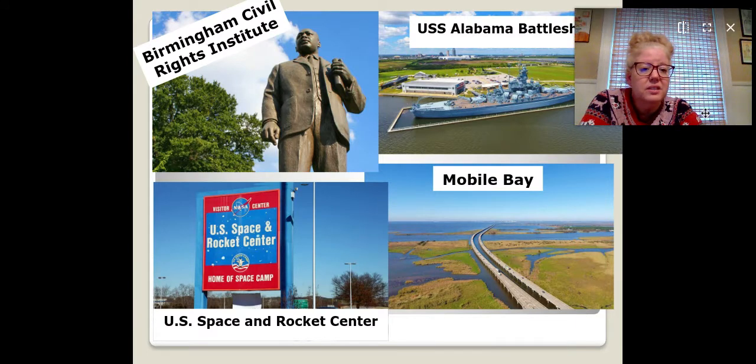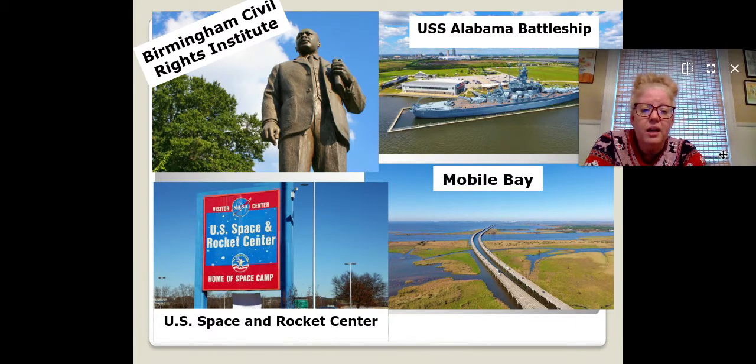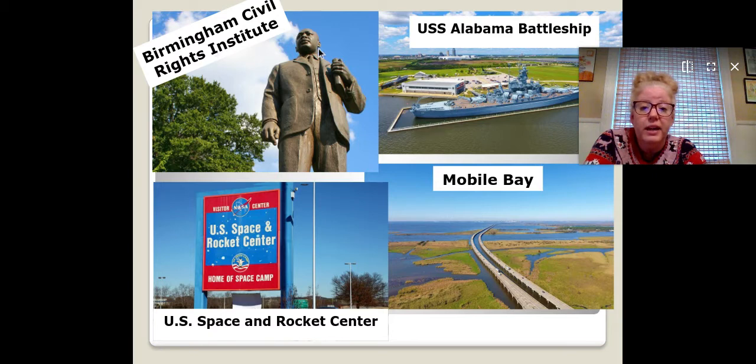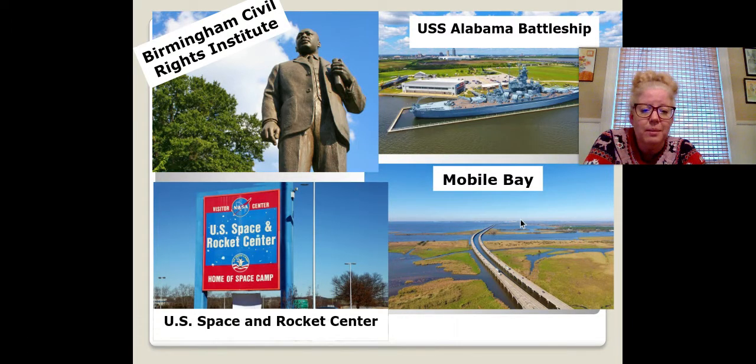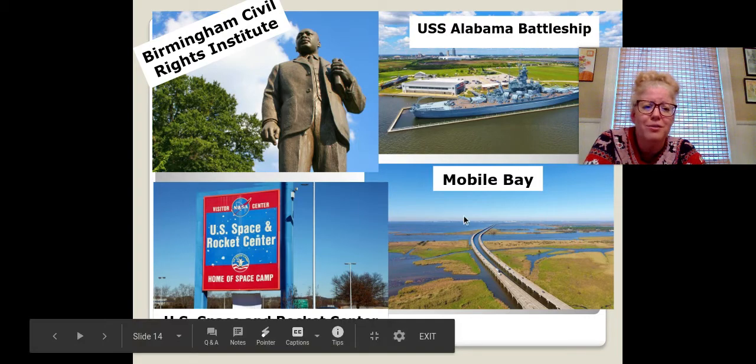Some sites to see if you visit Alabama: the Birmingham Civil Rights Institute, and that is a large, it looks like a statue of Dr. Martin Luther King Jr., the battleship USS Alabama, Mobile Bay. I thought this picture was interesting because look at that road. I don't know that I'd want to drive on that across all that water.